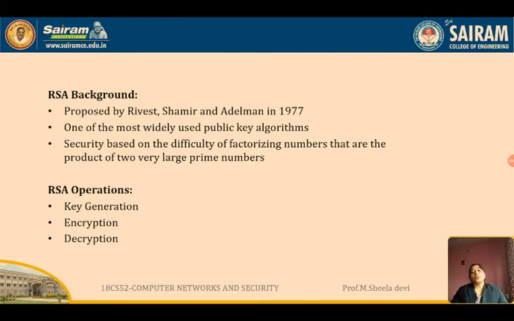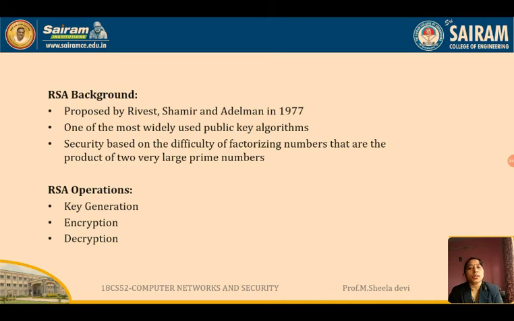Now we'll see what are the RSA operations. As I said, first we have to generate the private key and the public key before going for the encryption and the decryption process. Public key cryptography needs two different keys. So the first process will be key generation, and once we have generated the two keys called the private key and public key, we can go for the encryption of the message.